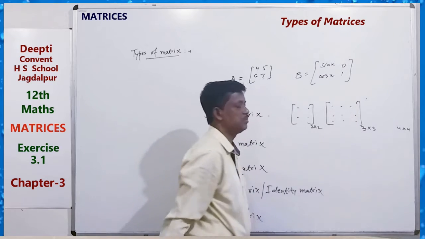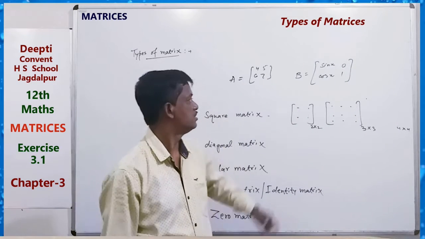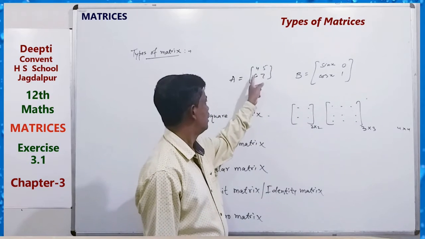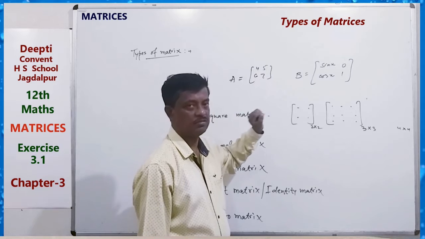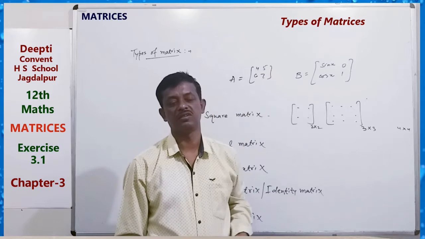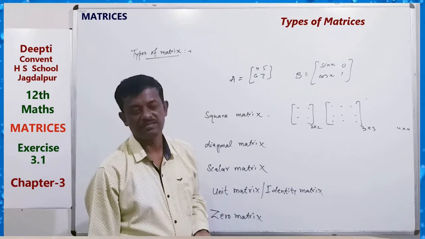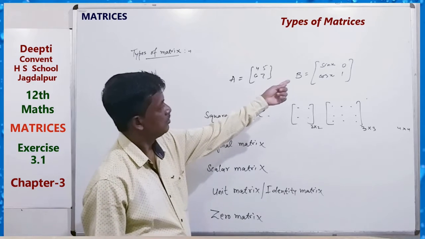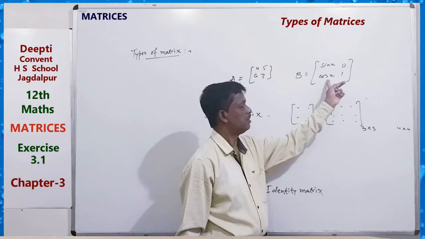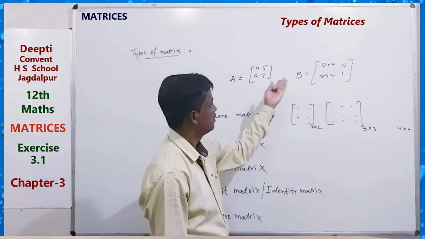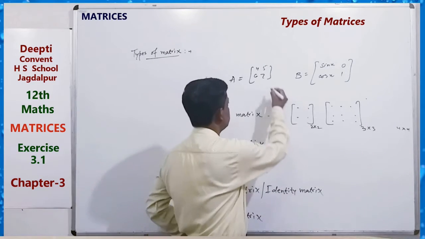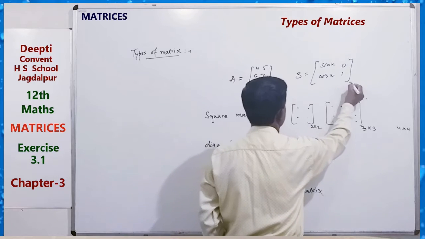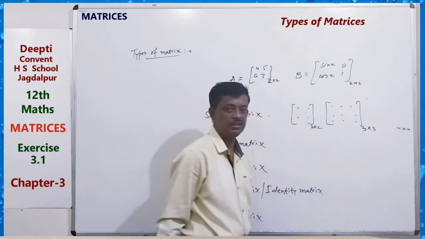This is also a matrix, because these digits are the elements of the matrix, also called entries. A function may also be there. So this is a square matrix. This is 2 by 2. This is also 2 by 2. You can write also 3 by 3, 4 by 4.